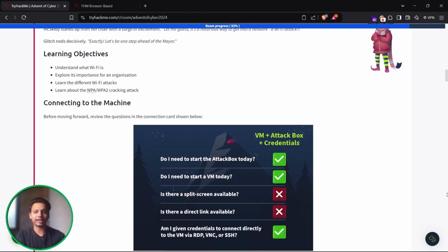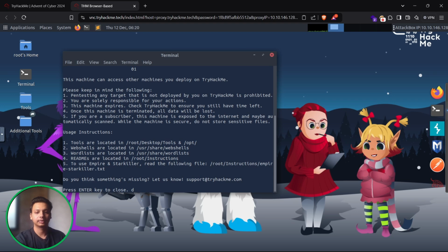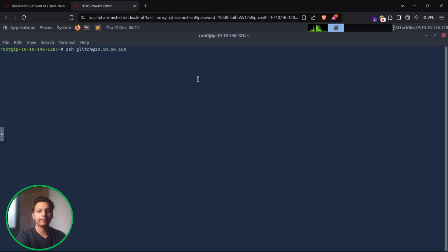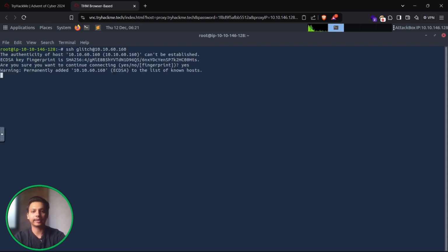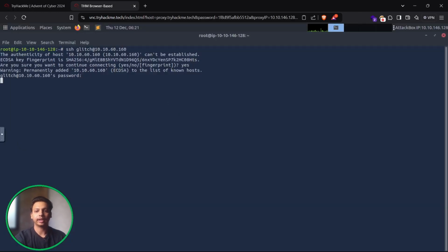So today our learning objectives are to understand what Wi-Fi is, explore its importance for an organization, learn the different Wi-Fi attacks, and learn how to crack WPA and WPA2. I have already started my machines, and let me directly use SSH in the attached box. So I have entered the terminal. Let me directly paste the command. Yes, the password of glitch is password1321, and hit enter. Okay, we are into glitch, we can see over here.